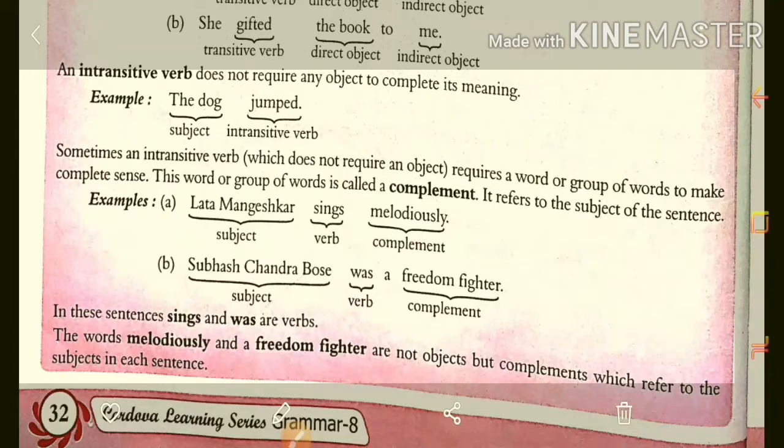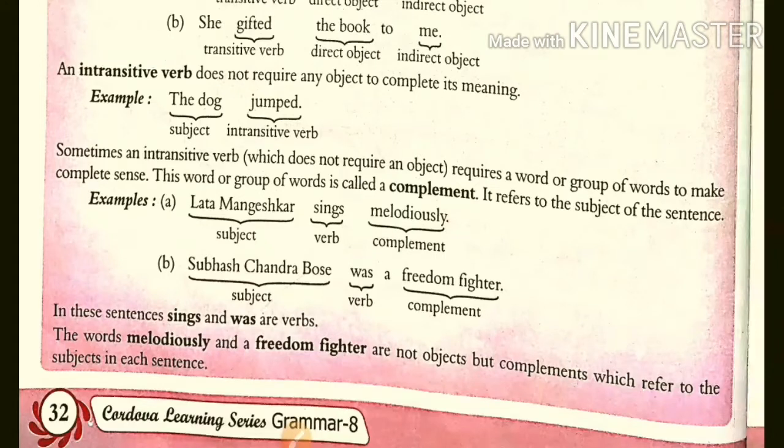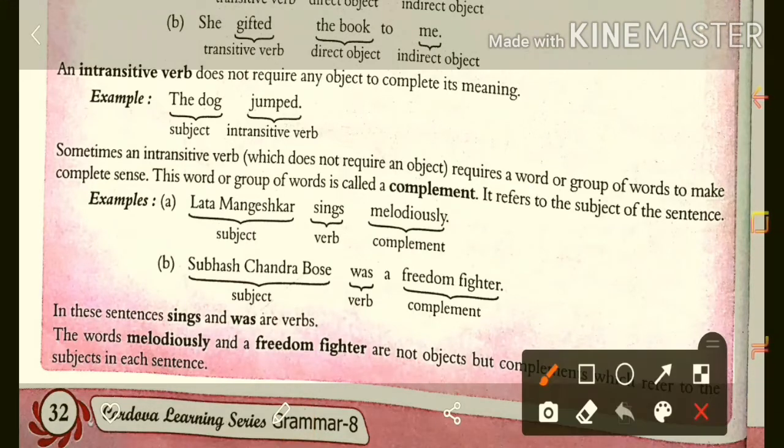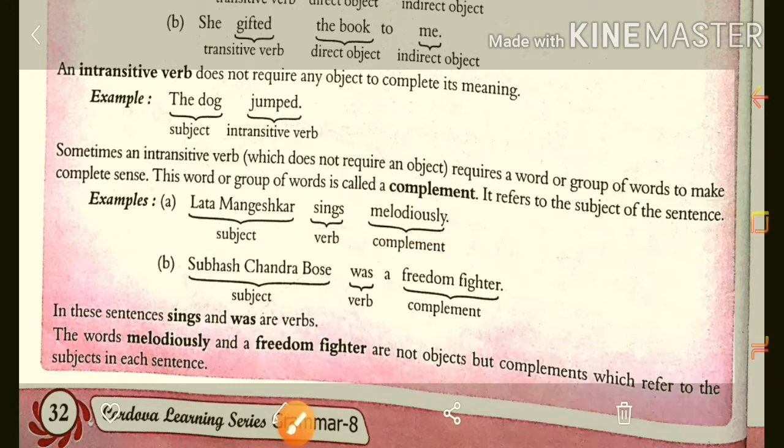मतलब intransitive verb में कभी कभी क्या होता है? लता मंगेशकर sings. Okay, so in that we are getting the meaning, but sometimes we need some group of words, so that is called the complement. Now here they given the sentence, Lata Mangeshkar sings melodiously. So melodiously is the complement. Why is it a complement? It is telling about the verb sings, how she is singing: melodiously.